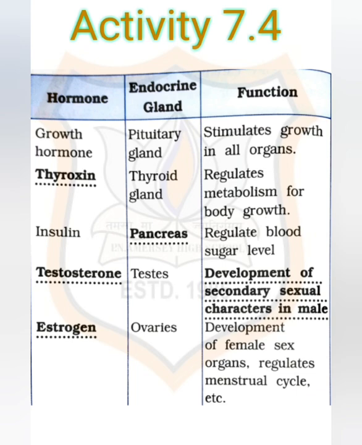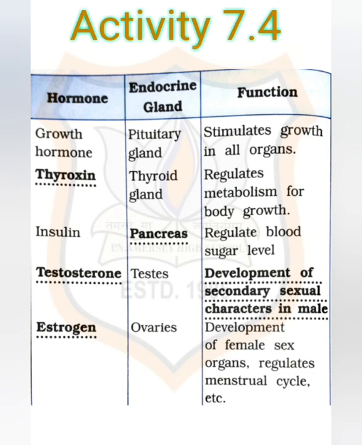Next, activity 7.4, to know some important hormones and their functions. So complete the following given table. Here the very first hormone, growth hormone, and the gland related to it is the pituitary gland present in the brain. Function: stimulates growth in all organs. Now, the next hormone, thyroxine, the gland is the thyroid gland present inside the throat of the body, and function: regulates metabolism for body growth.